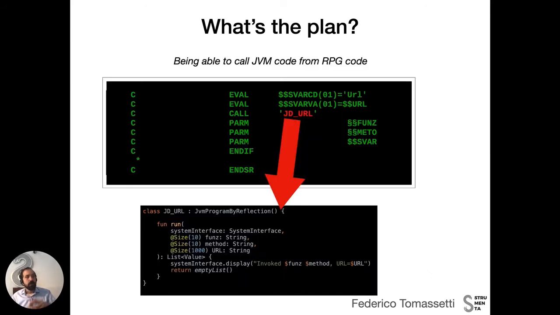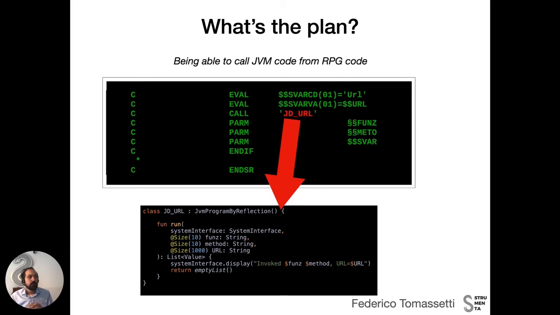Now, the way these things will work is that when we execute RPG code and we see a call to a program, we will be able to dope that call, we use this term internally, capture that call and say, instead of looking for an RPG program called JDURL, call this class, which has been written in Kotlin, and execute that instead.